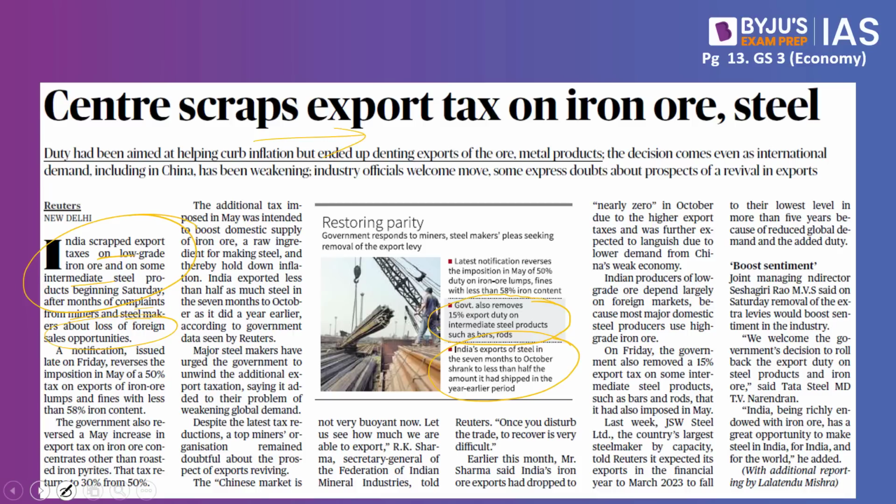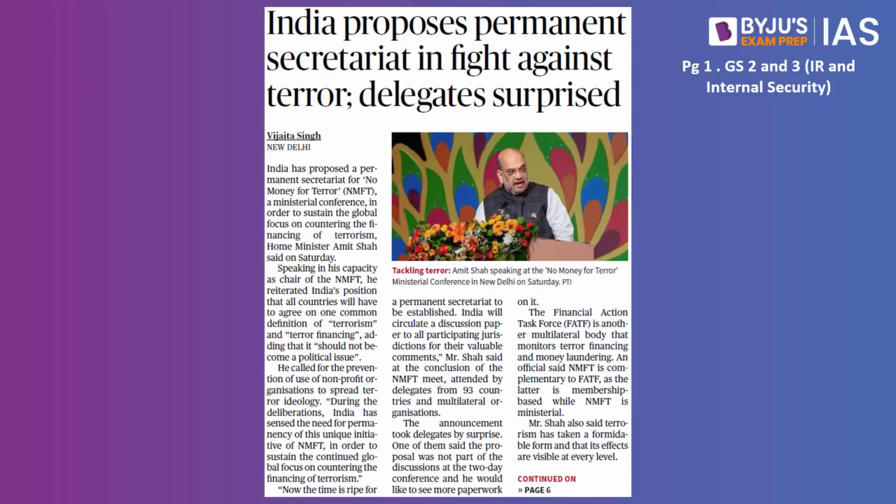Now let's look into the next article. This article is speaking about the No Money for Terror conference. This has been explained as part of our Big News initiative yesterday. Kindly look into it to understand what this conference is all about.